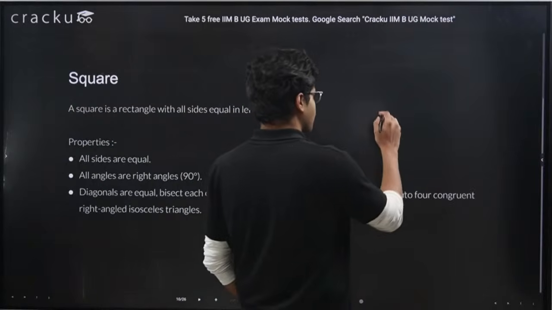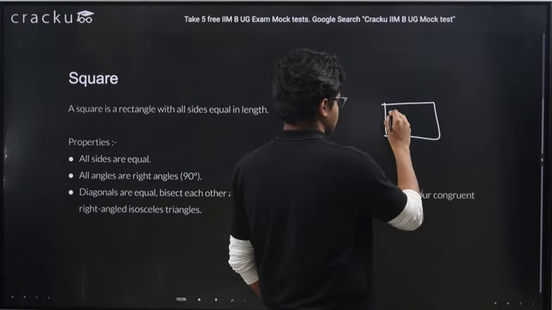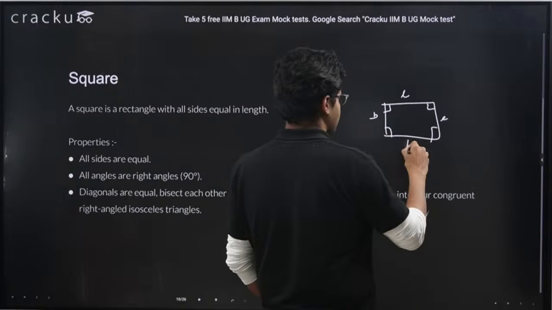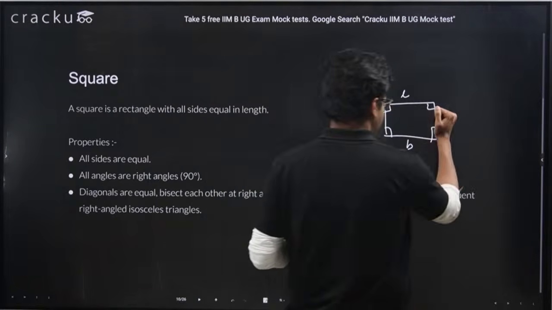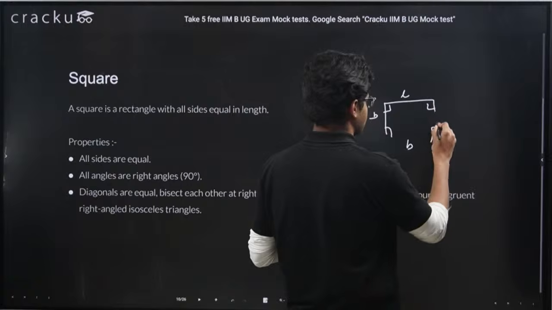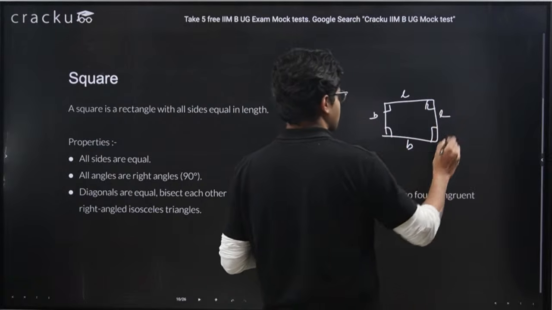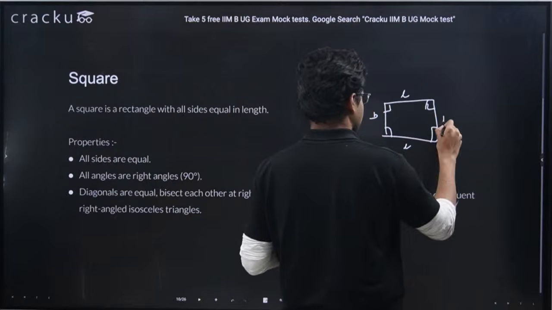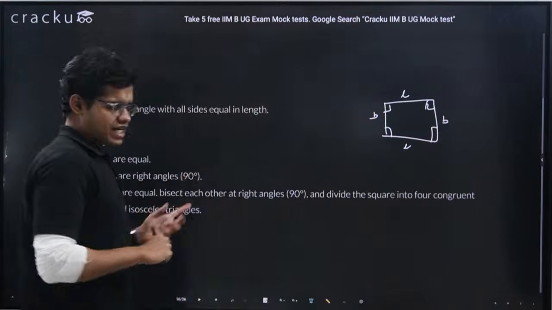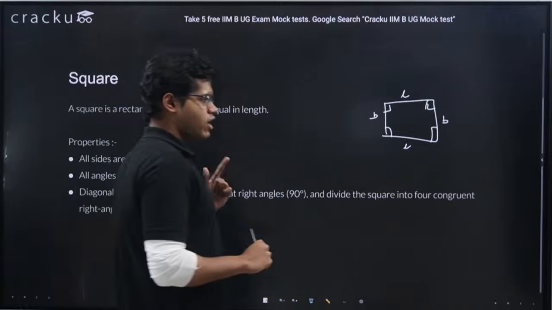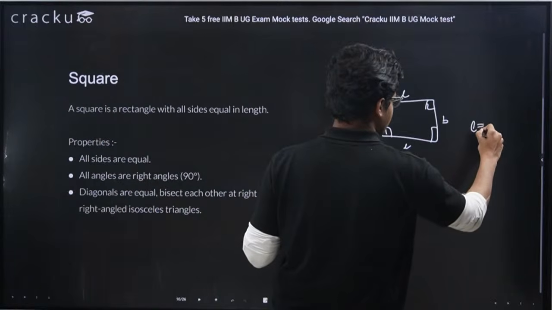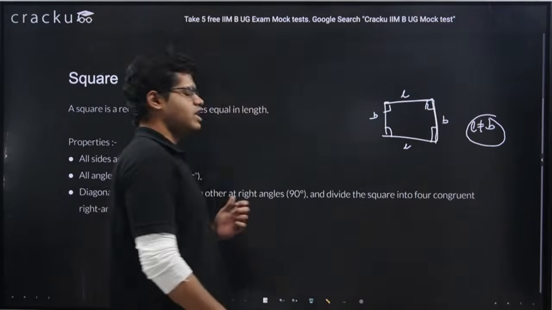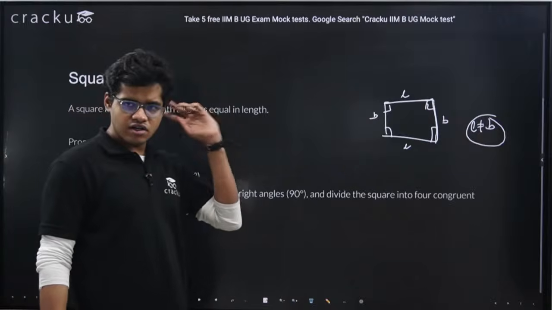Now in rectangle, if you remember, it was like this. All angles 90, this is L, B, length and breadth. Now square is a rectangle only. The only thing in rectangle which we remember is that we had one condition, that length should not be equal to breadth. The adjacent sides should not be equal in length. This was the condition we had in rectangle.